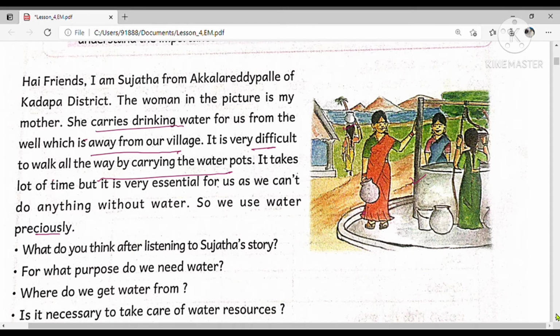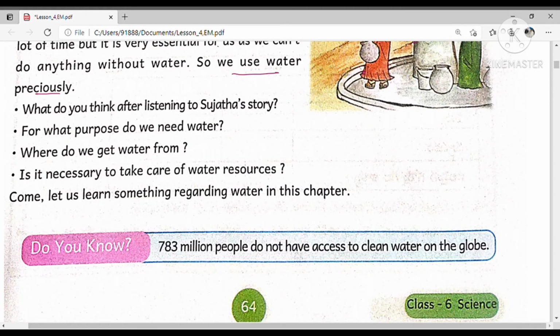Not only Sujata, in Akkalareddy Palli water scarcity is more. So that's why all of them pick up the water from the well only. In Sujata's family they use water very preciously. After listening to Sujata's story, we see it is very difficult to get water from far, and they use water very preciously because they get only a small amount of water.